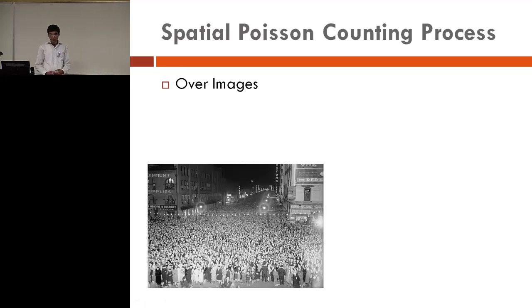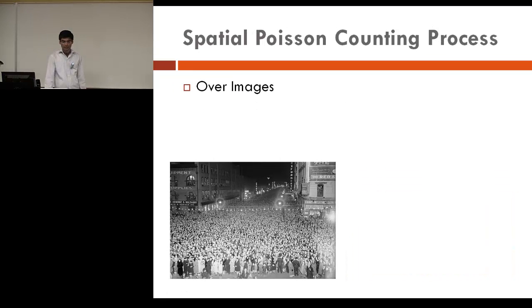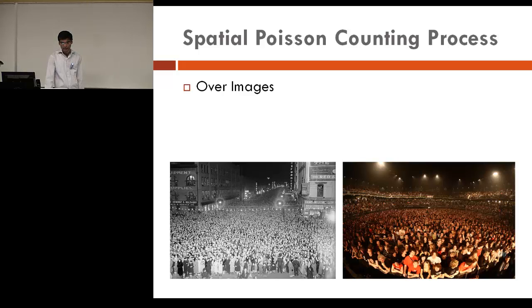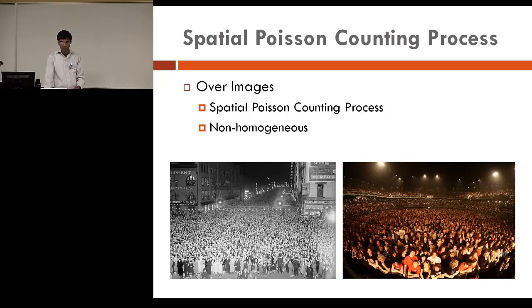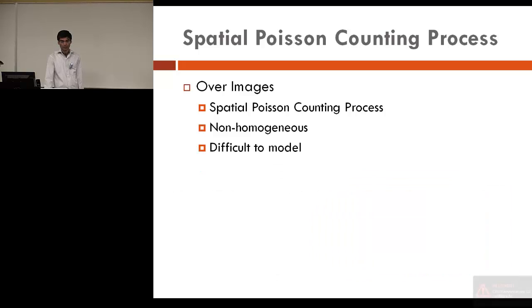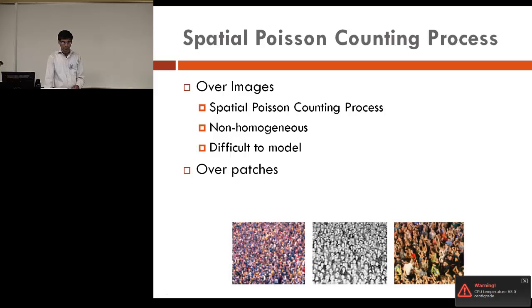Since this is a counting problem, it can be seen as a spatial Poisson counting process, but the problem is that the density varies, which means the lambda varies. And so this is non-homogeneous and very difficult to model. So what we do is divide the image into patches, and we assume that the density will be uniform, that is, it is homogeneous, and it can be modeled.